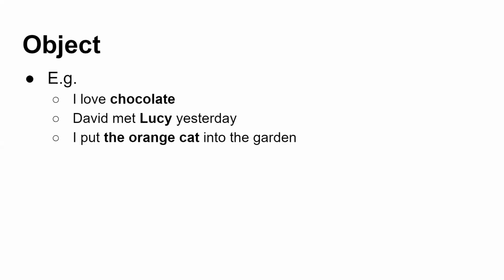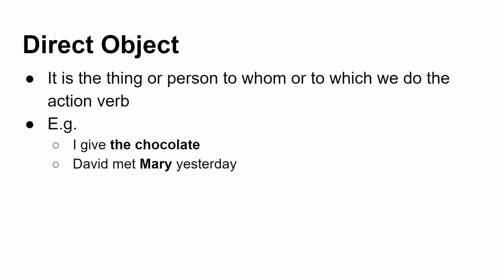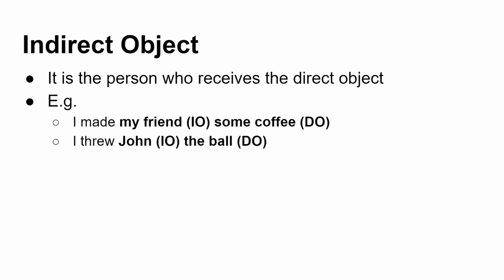I put the orange cat into the garden. So I put what? The orange cat. I love what? Chocolate. Like that you can identify the object within the sentence. Now coming to objects, we have two different types, direct object and indirect object. The direct object is the thing or person to which we do the action of the verb. For example, I gave the chocolate. So I gave something, and that something is the chocolate. Again, David met Mary yesterday. It is directly related to David's meeting action, that is, whom David met: Mary.